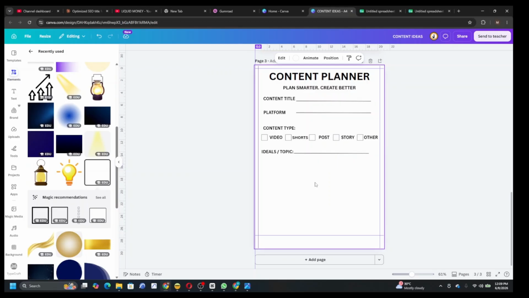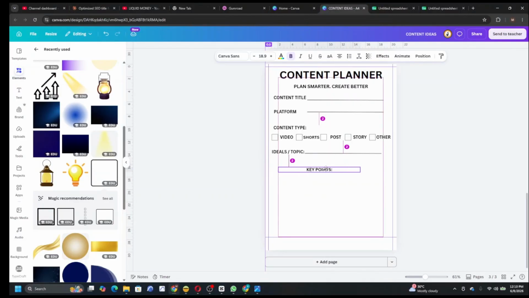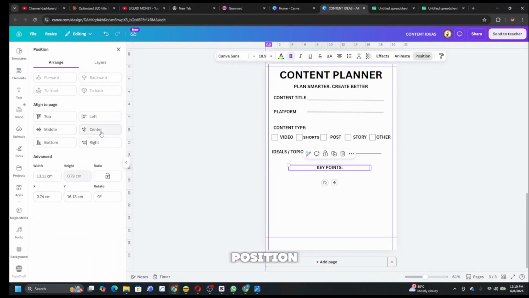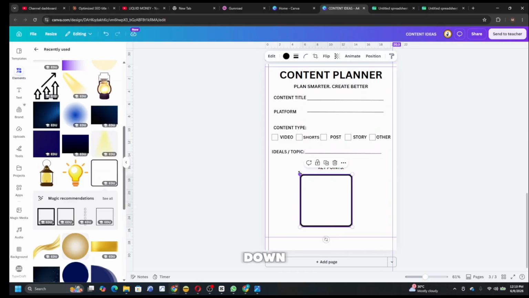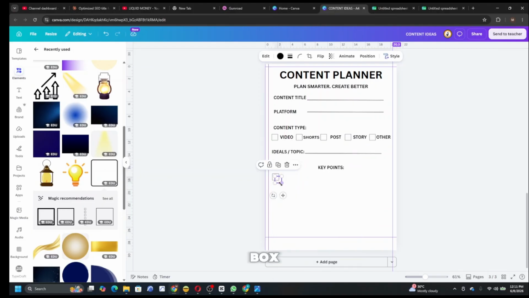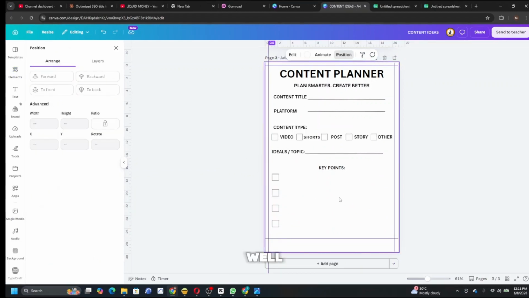Next thing we are going to put down is key points. Okay, you type key points, come to position, then position it at the center. We are going to create a box. Inside that box, we are going to also give it lines. Bring this box down, minimize it, then bring it here. Duplicate the box, highlight all. Come to position, you come to this place, position it very well.